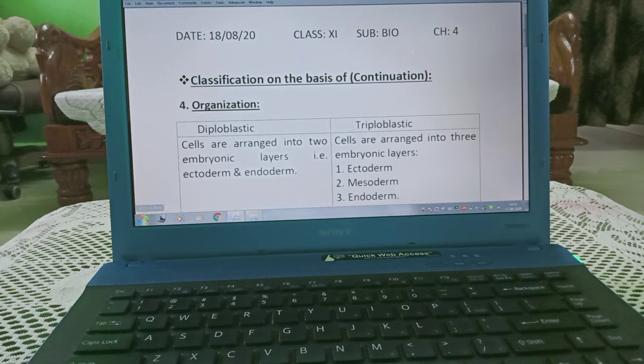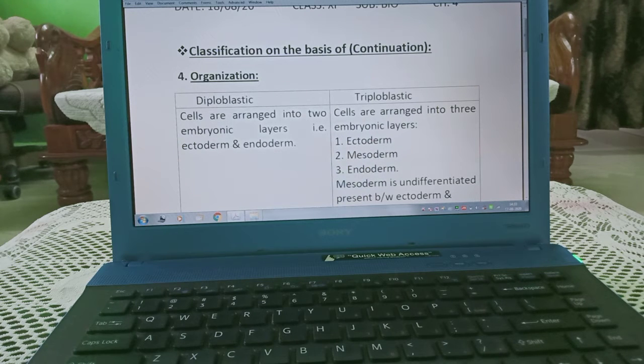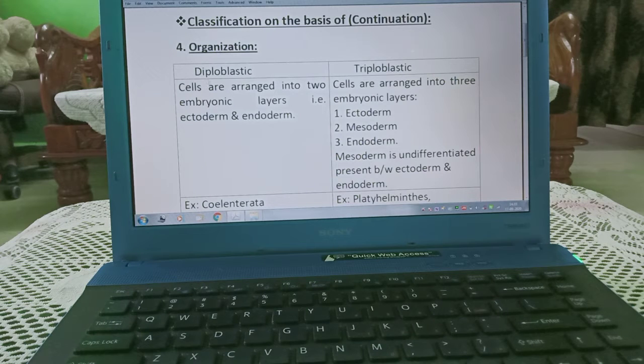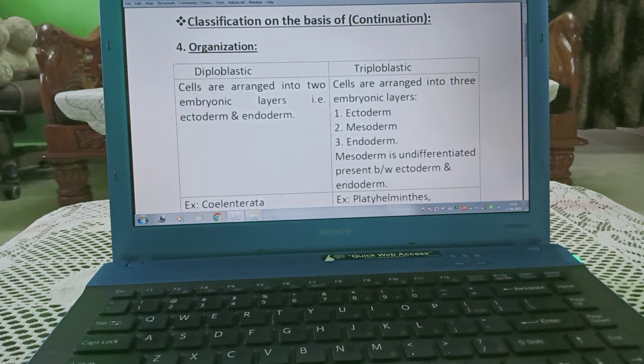Hi students, today we are starting our next topic, classification on the basis of organization. Two types of organisms are there: diploblastic and triploblastic. As you can see, diploblastic: diplo means two layers, blastic means blastula. It is a stage of the embryo